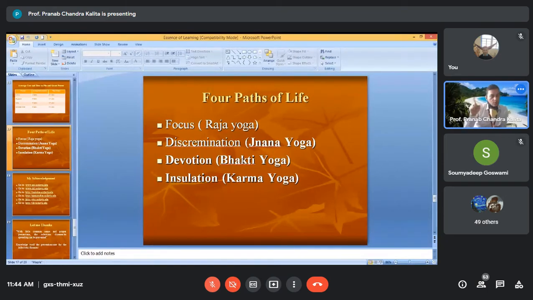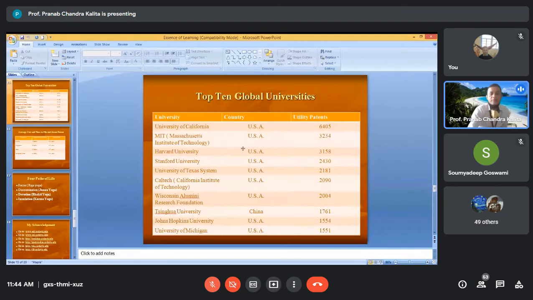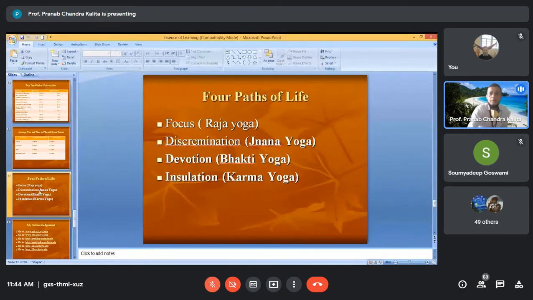Devote. What aspect do you want to work on? You focus that, okay, I want to work on this aspect. You aim, you discriminate which one is right or wrong, and then you devote yourself to a particular aspect and go on working. That is Karma Yoga. Go on working, and do not ask for returns.